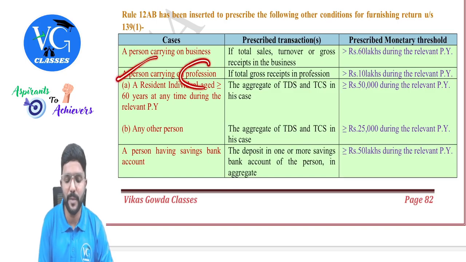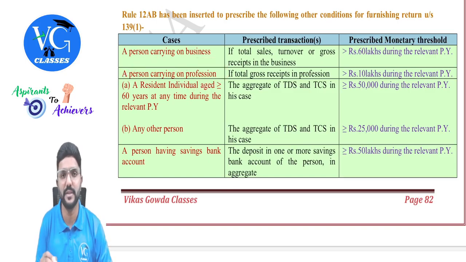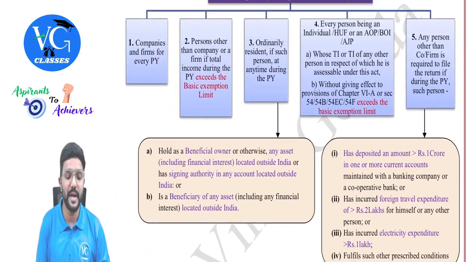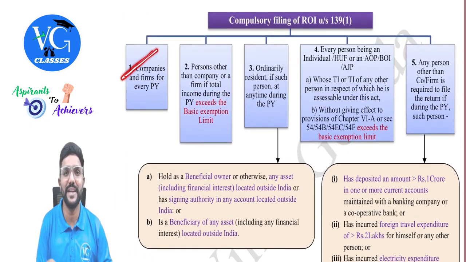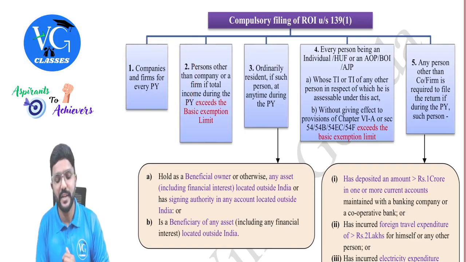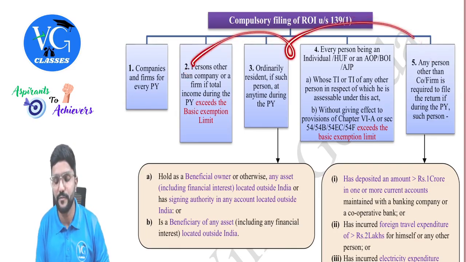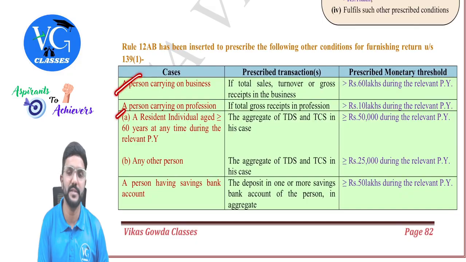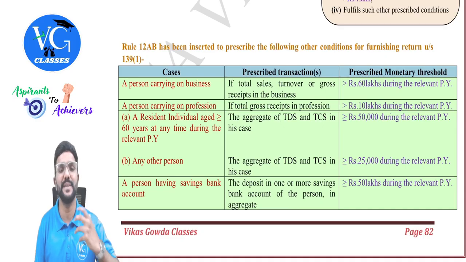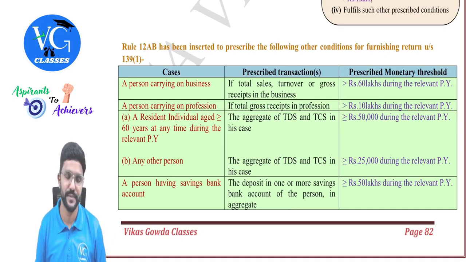Then a person carrying on a profession, if their total receipts, that is gross receipts during the previous year is more than 10 lakh. And please be careful, guys. Here a person will not include company and partnership firm, because company and partnership firm is always covered here. Whereas for others, we need to check these 4 points. If they are not covered under any of these 4 points, then you can check this. What is the turnover or gross receipts from their business or profession, guys?